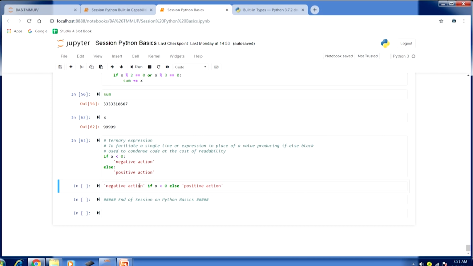Negative action if x less than 0, else positive action. Sometimes I would like to record this value, so this whole ternary expression can be assigned to some variable. We can say v7 equal to this ternary expression, and whatever value is there will be recorded. So there are situations where a ternary expression could be really useful.